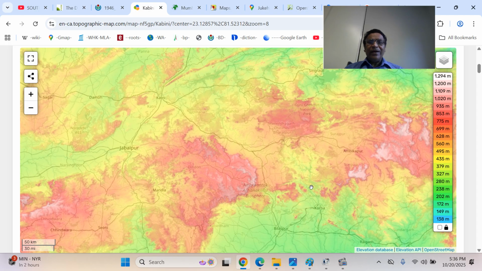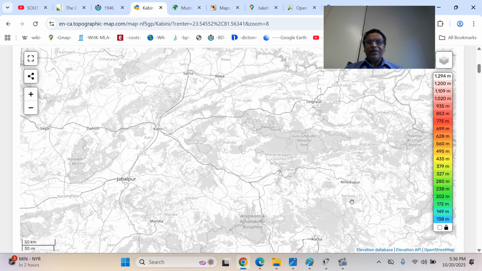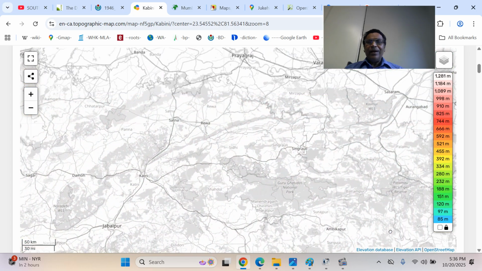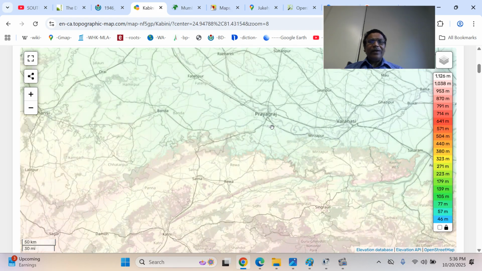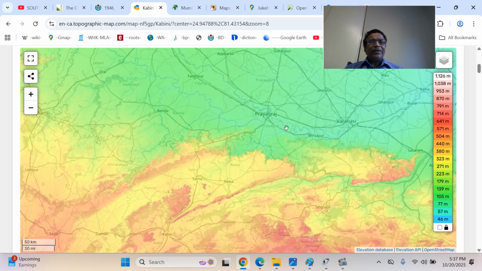This is the Surguja basin. We looked at the Shahdol basin. This is the Hazaribagh Plateau region. This is the Ramgarh hills. And here is the North Koel river basin. North Koel joins the Son river near Dehri, before Dehri. So this is the lower Doab, the Allahabad, Prayag region.